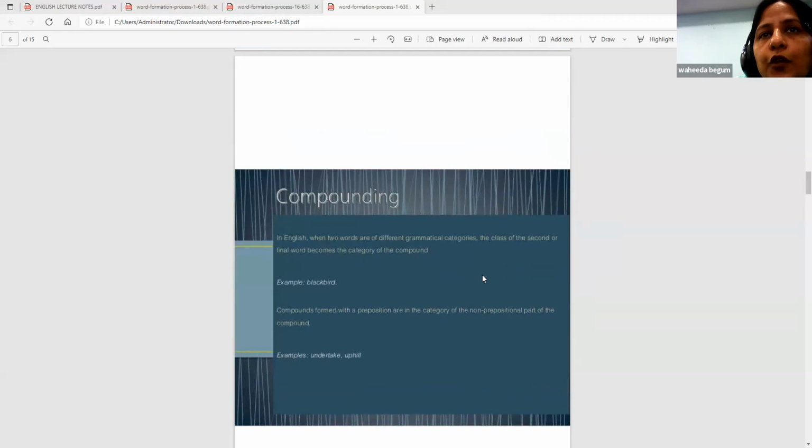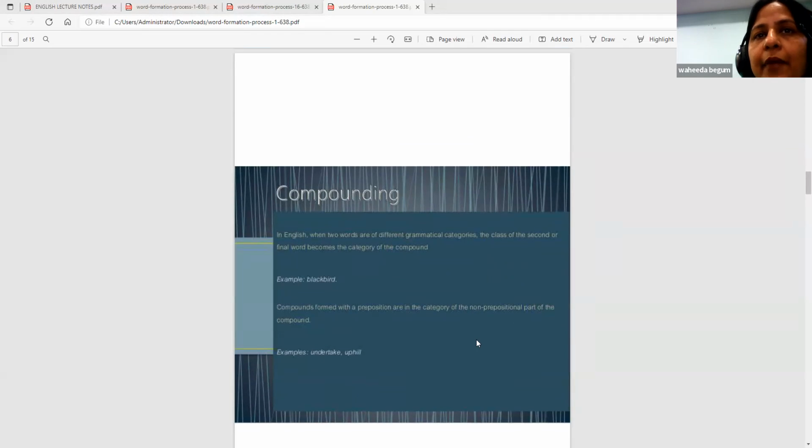In English, when two words are of different grammatical categories, the class of the second or the final word becomes the category of the compound, like the blackbird I told you. Compounds formed with a preposition are in the category of the non-prepositional part of the compound. Examples: undertake, uphill.